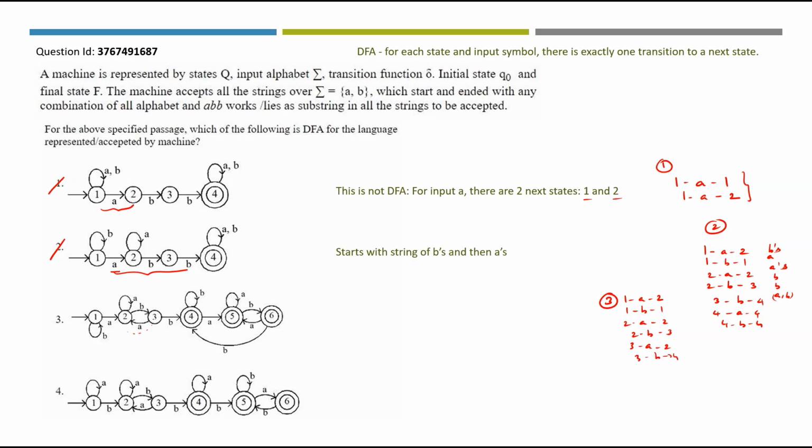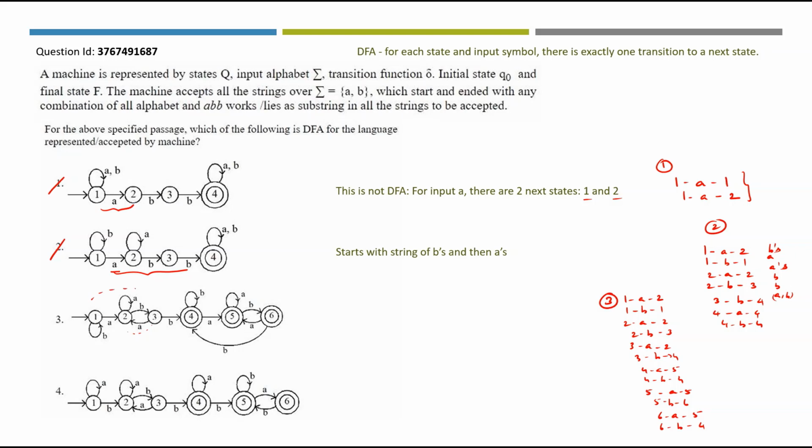What about 4? For A we have 5. For B we have 4. What about 5? We have A to state 5 again, then B to state 6. What about 6? For A we have 5. For B we have 4. Definitely this is a DFA. Let's check whether it is accepting the string given in the passage.